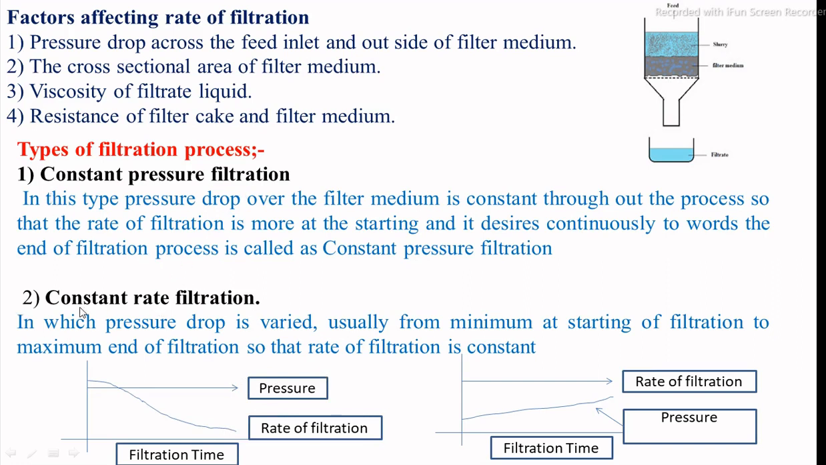And the second category is constant rate filtration. Constant rate filtration means whatever the outlet of that filtrate, it must be maintained constant. For this process, we need to maintain the pressure initially low, then the pressure must increase with respect to the time of the filtration process. Pressure is required to increase because the resistance of the filter cake and the filter media increases with respect to time. Therefore, we need to maintain higher pressure with respect to time in order to get the proper rate of filtration at a constant rate.